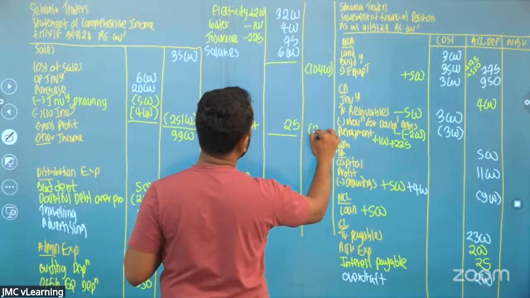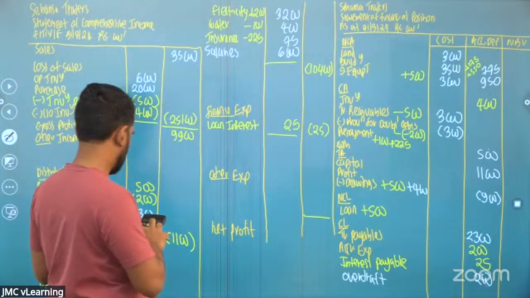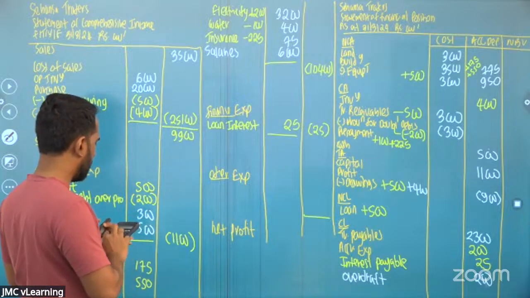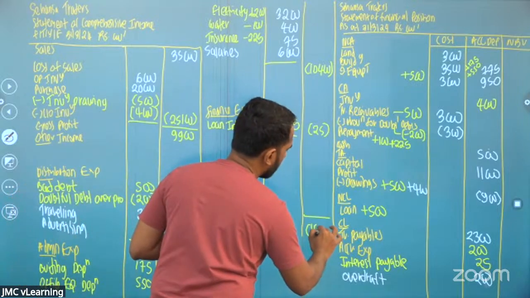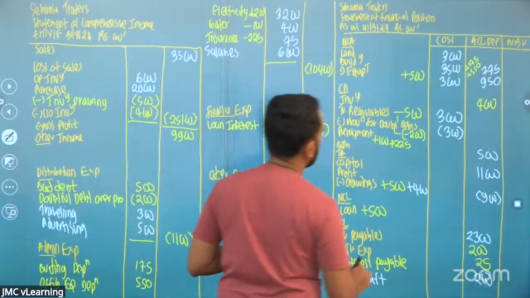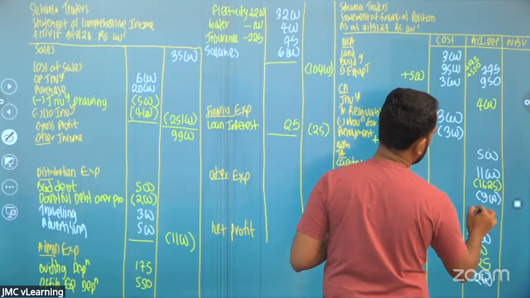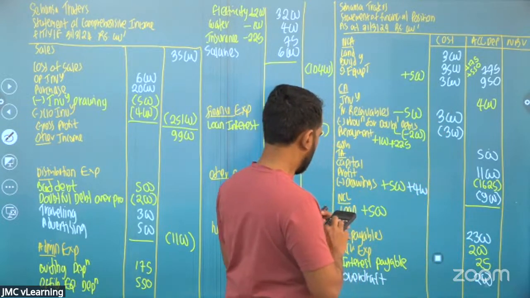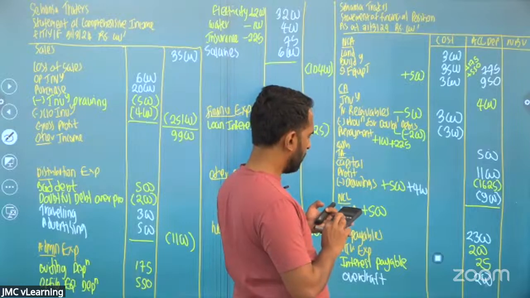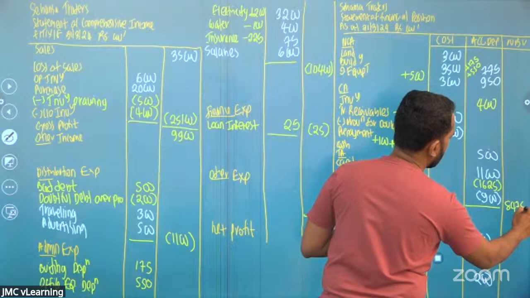25 is the loan interest. Net profit: 9,900 minus 1,100 minus 10,400 minus 25. We are at a loss of 1,625. Capital: 11,000 minus 1,625 minus 900, 8,475.